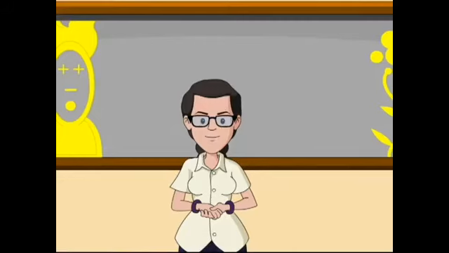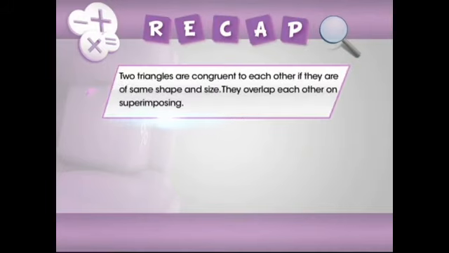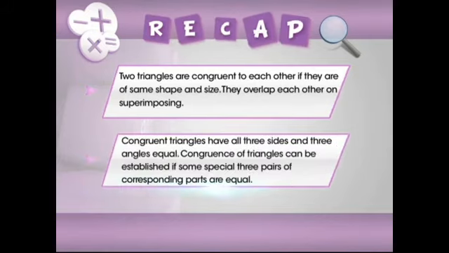Alright friends, it's now time for us to watch a quick recap of today's session. So, let's hit the replay button and revise our concepts about congruence criteria of triangles. In this module, we have learnt that two triangles are congruent to each other if they are of same shape and size. Congruence of triangles can be established if some special three pairs of corresponding parts are equal.